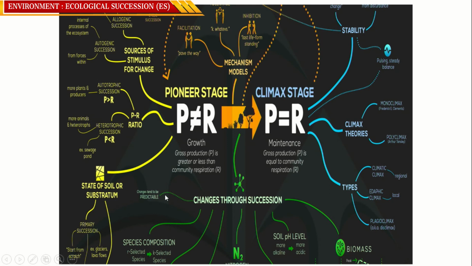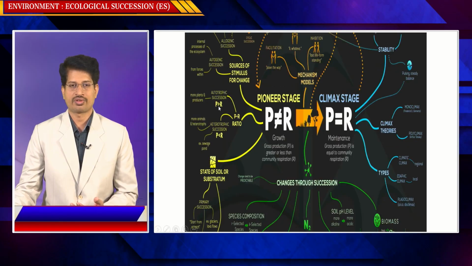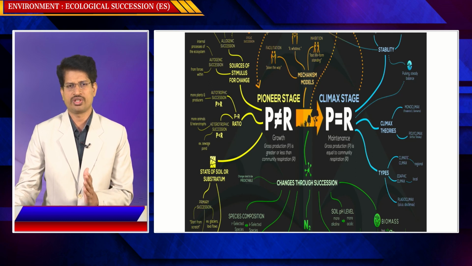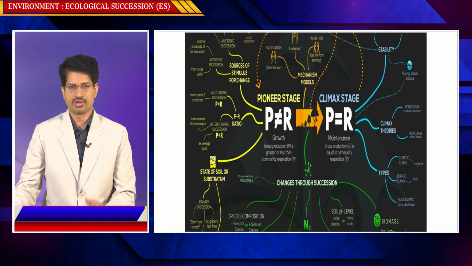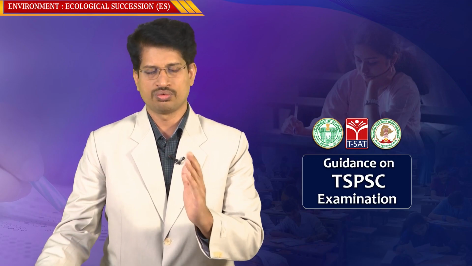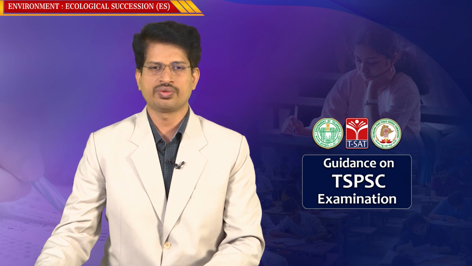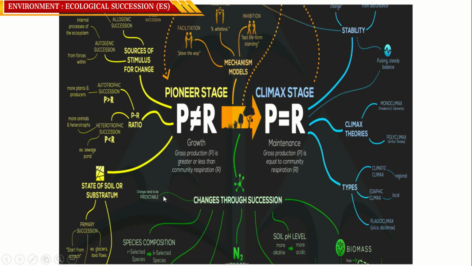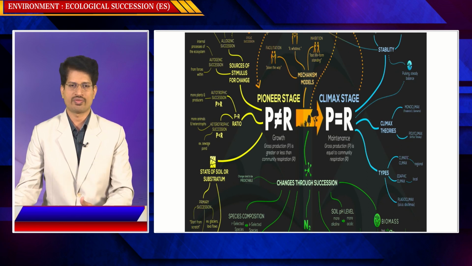What is meant by R selection and K selection can be a question. What is meant by autotrophic succession? What is meant by heterotrophic succession? What is allogenic succession? In different ways questions can be framed. Depending upon the discussion and explanation, you must be able to give an answer. For example, how do you differentiate R selection and K selection by nature in the environment?